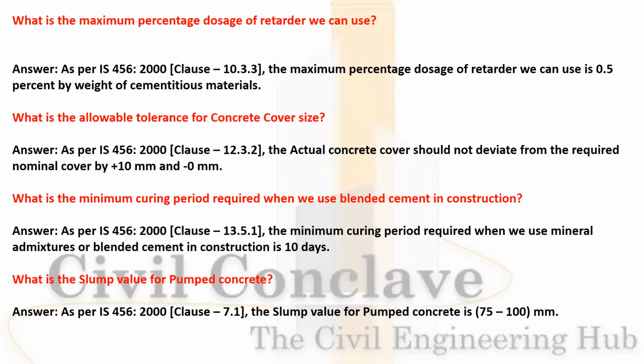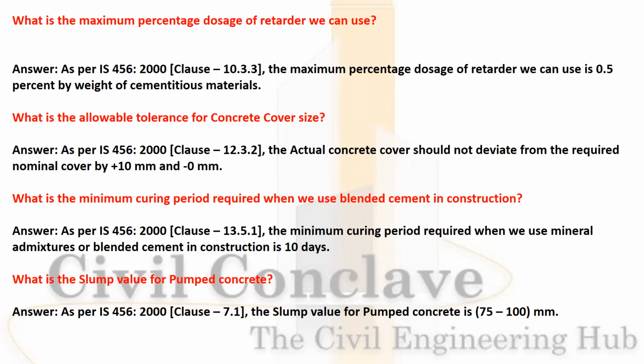What is the maximum percentage dosage of retarder we can use? Refer to clause 10.3.3. The retarder dosage should be 0.5% by weight of the cementitious material. What is the allowable tolerance for concrete cover? Refer to clause 12.3.2.